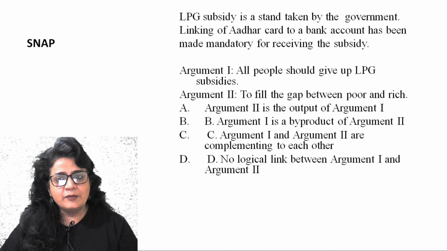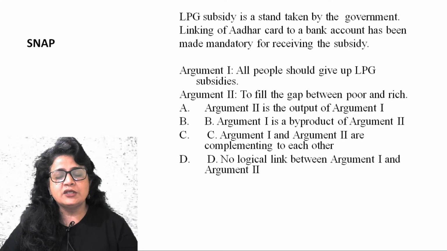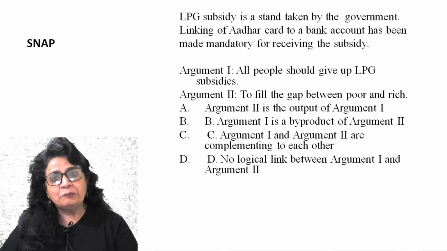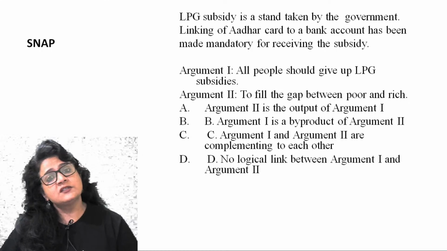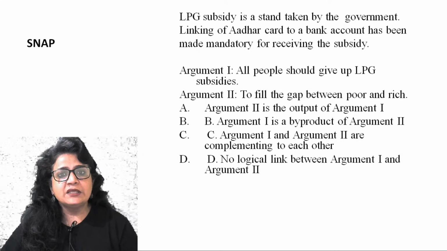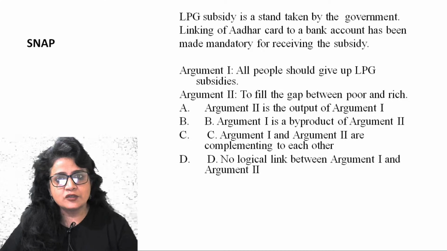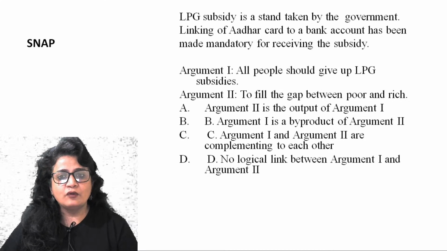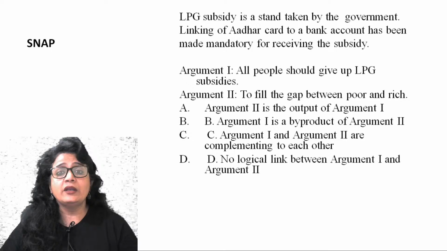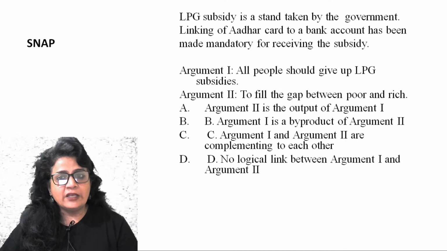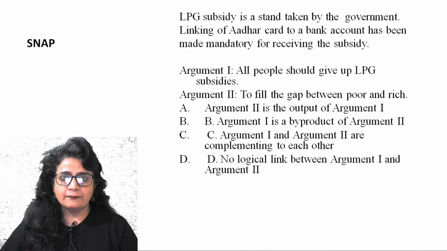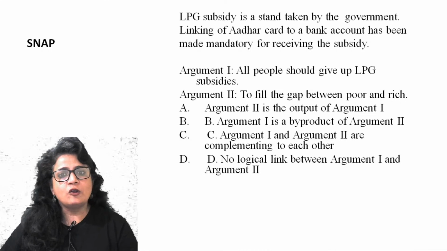Third, argument 1 and argument 2 are complementing each other. Complementing is they are completing each other. That means there is one flaw in first which is possibly completed by the second. That's also not the answer. Answer is fourth. No logical link between argument 1 and 2 can be figured out. Alright. So very clearly answer was D. So keep your logic intact.